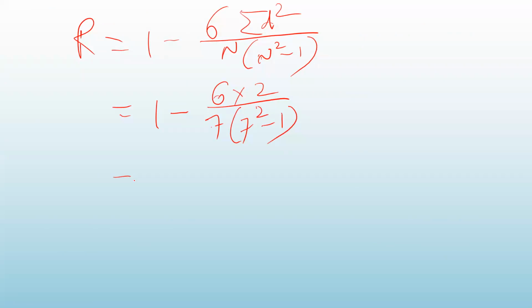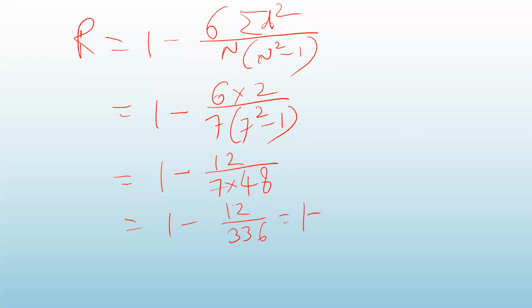Calculate this. 1 minus 6 into 2 is 12. 7 into 7 square is 49 minus 1, that is 48. So 1 minus 12 upon 7 into 48. You have to simplify that. It is 336. What is 12 divided by 336? It is 0.357. So 1 minus 0.357 will give you 0.